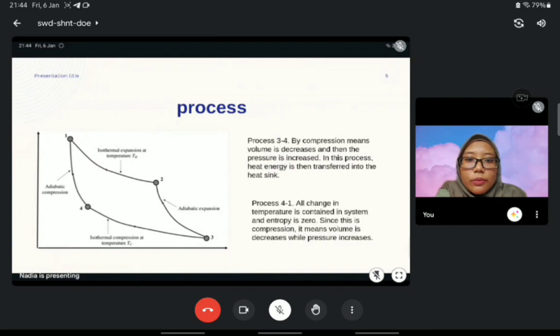Process 3 to 4 is compression, which means the volume decreases and the pressure increases. In this process, heat energy is then transferred into the heat sink. Process 4 to 1, all change in temperature is contained in the system and entropy is zero. Since this is compression, it means the volume decreases while the pressure increases.